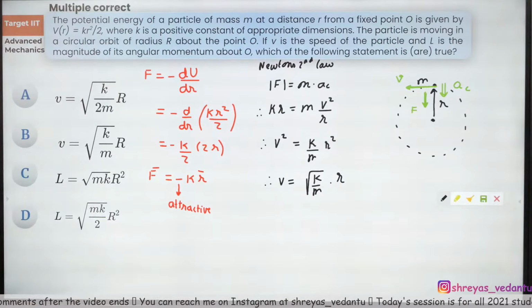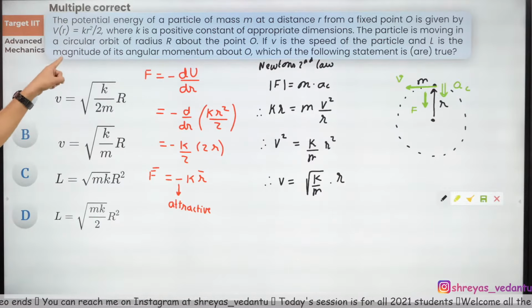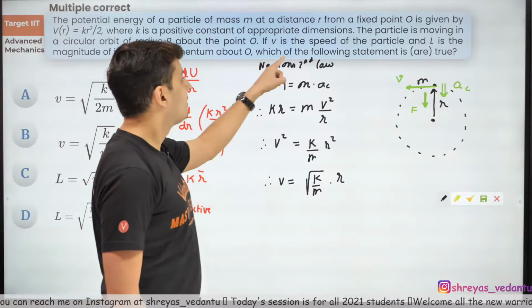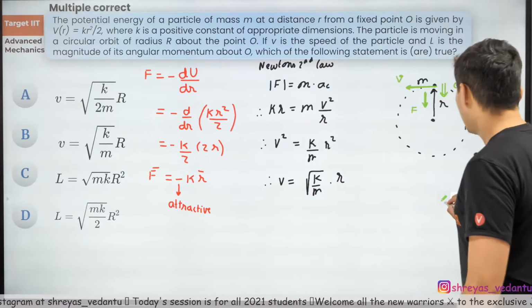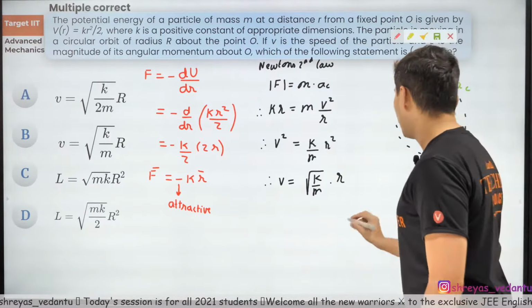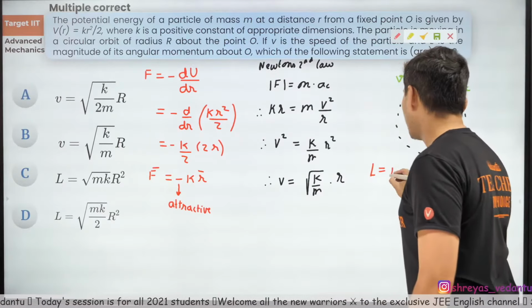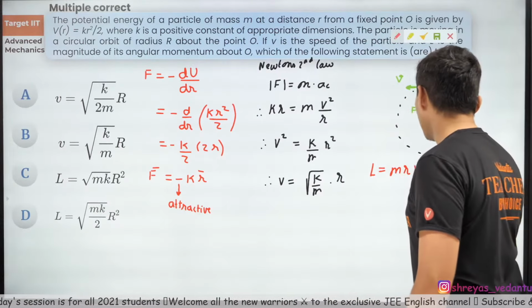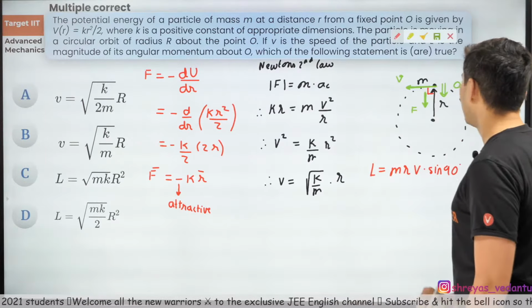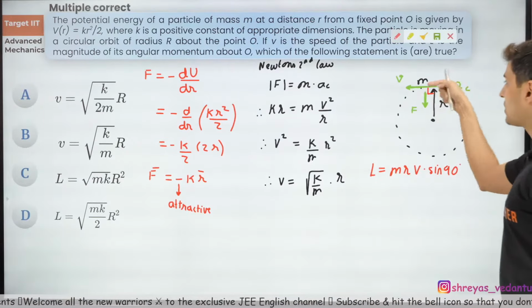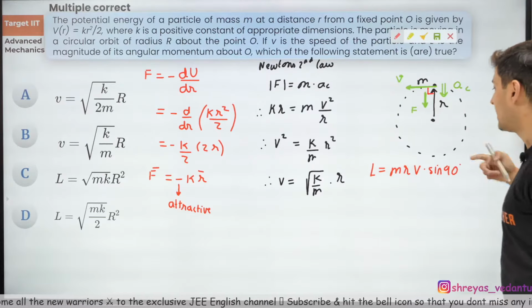So now what do we do next? Think about it. The next thing is to read over here: the angular momentum about O. Which of the following statements are true? For that, you need angular momentum's definition. Angular momentum is m r v sine 90. Why sine 90? Because the angle between r and v is 90 degrees.